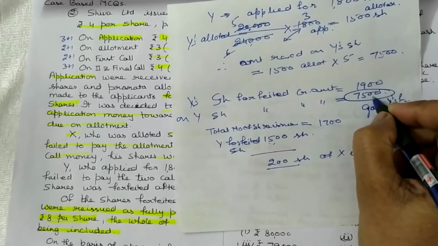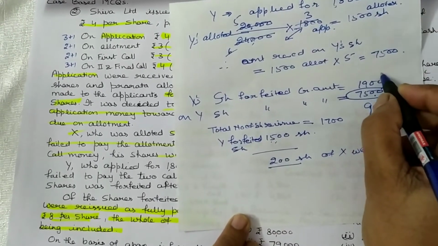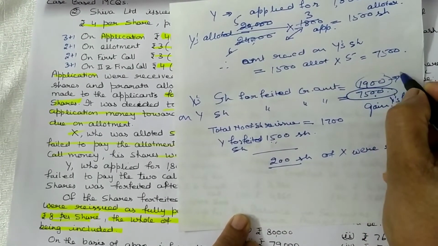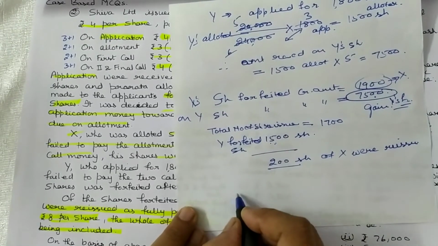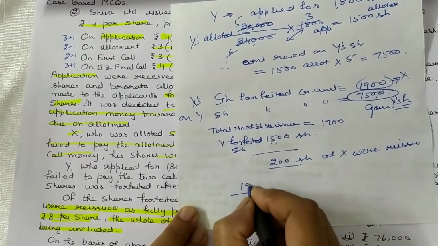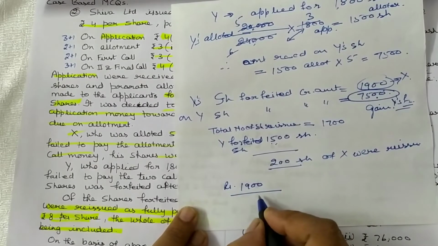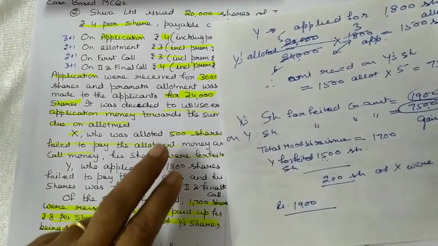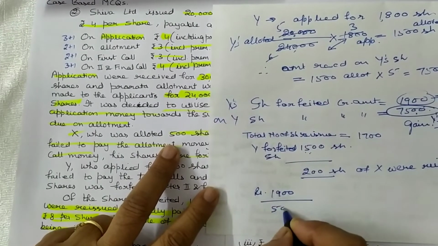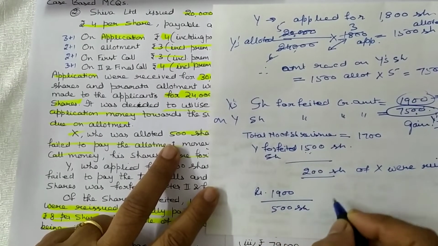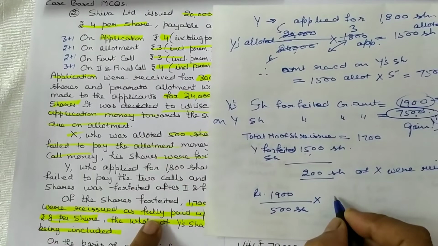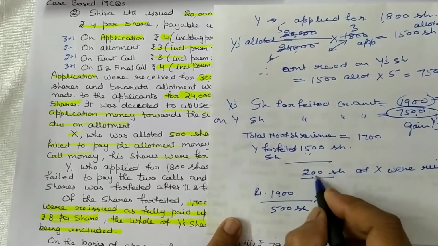And in case of X, you have to apply formula like this. 1,900 rupees is on how many shares? 500 shares of X. And X shares reissued are 200.